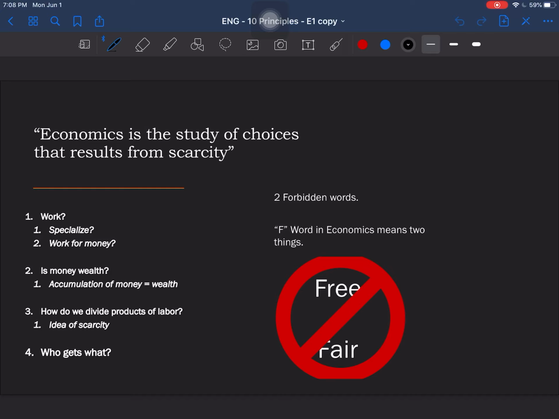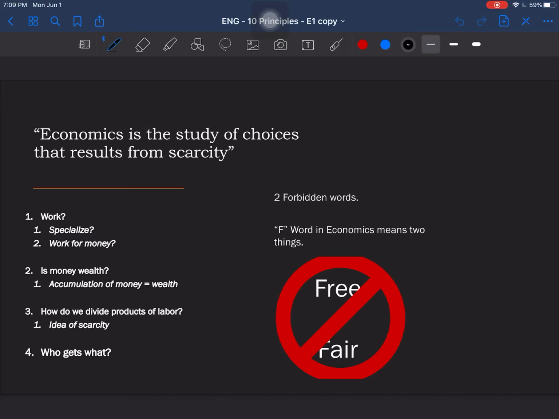What is economics? That's the question I asked in the first slide, and the answer is as simple as: economics is the study of choices that results from scarcity. What does this mean? It means that economics is a social science that takes a look into what people do as a result of scarcity.